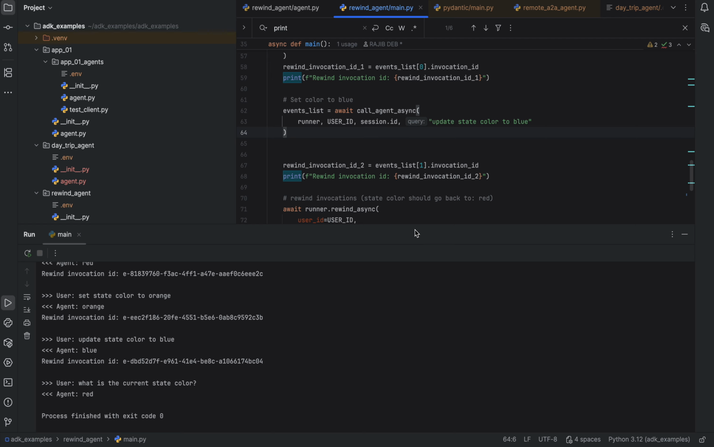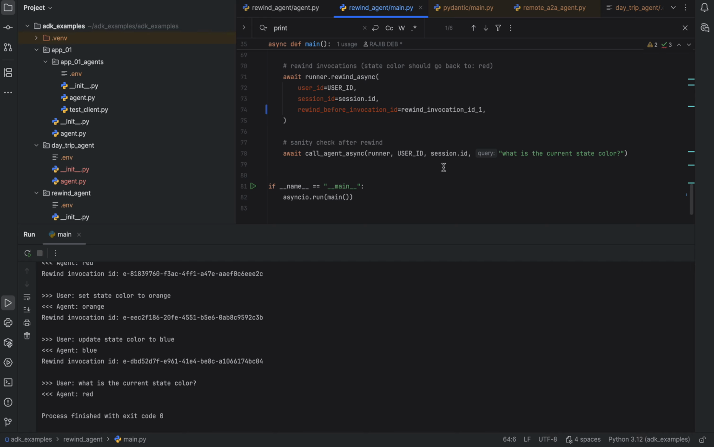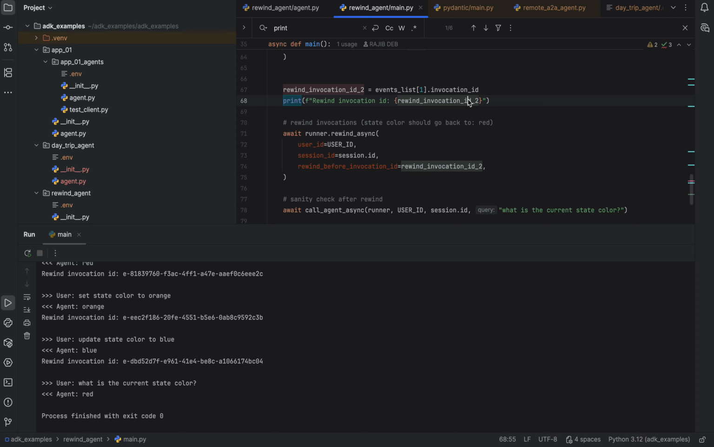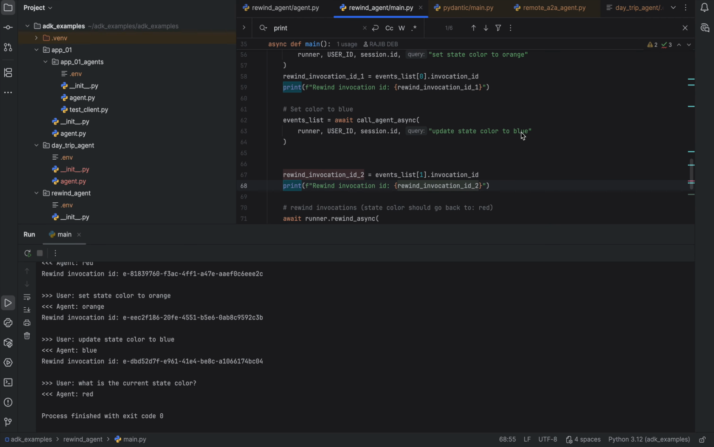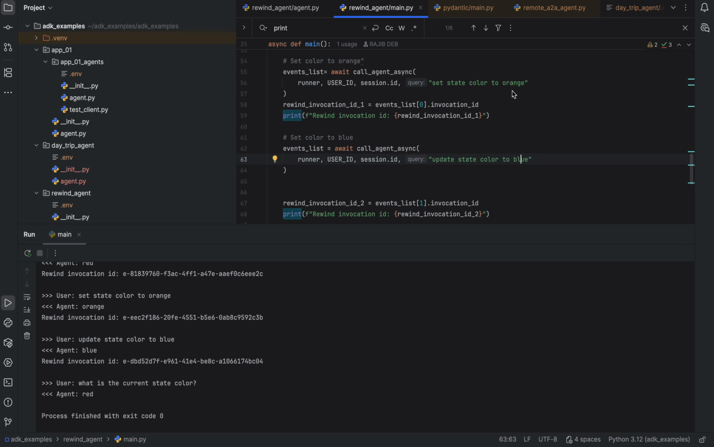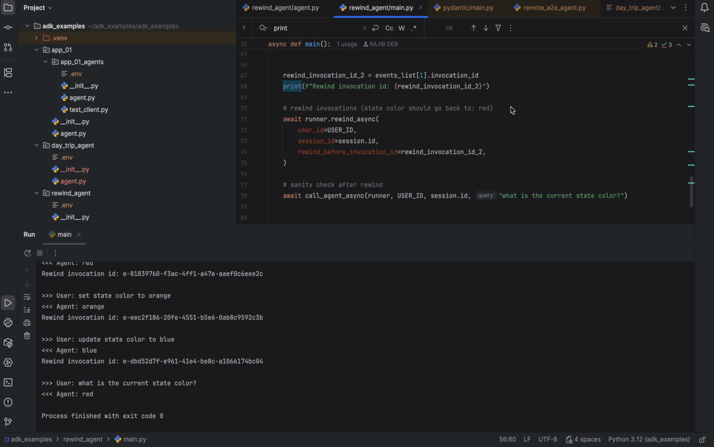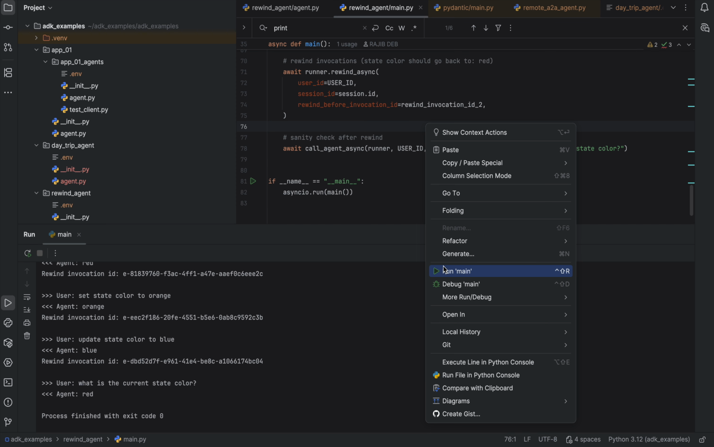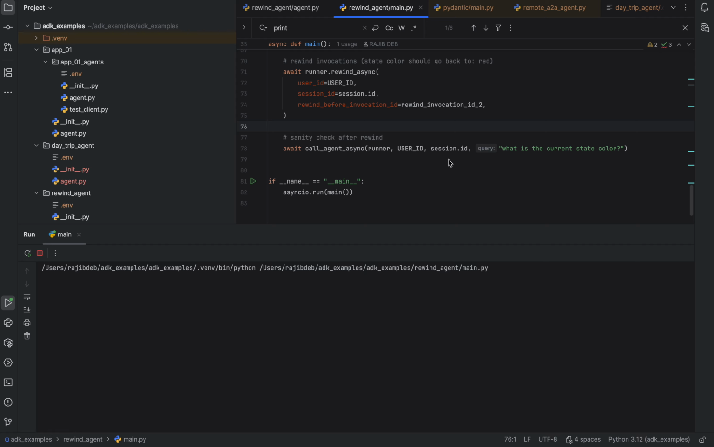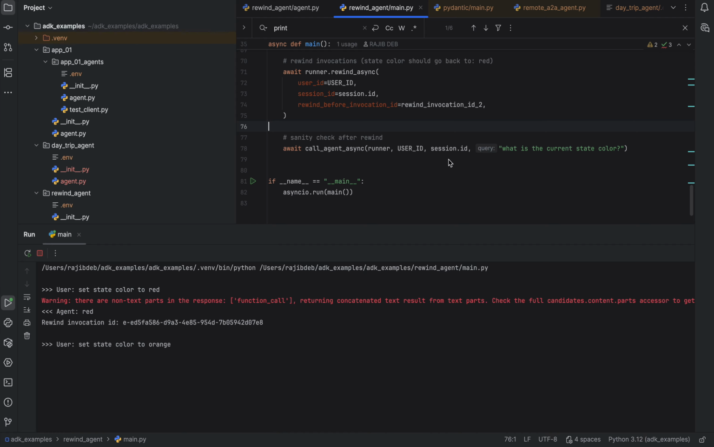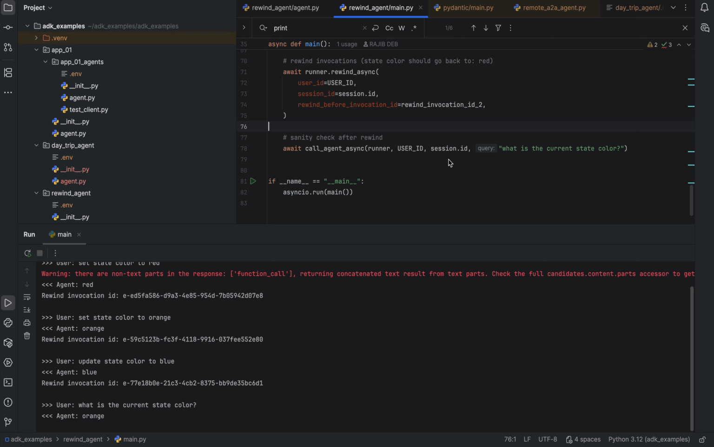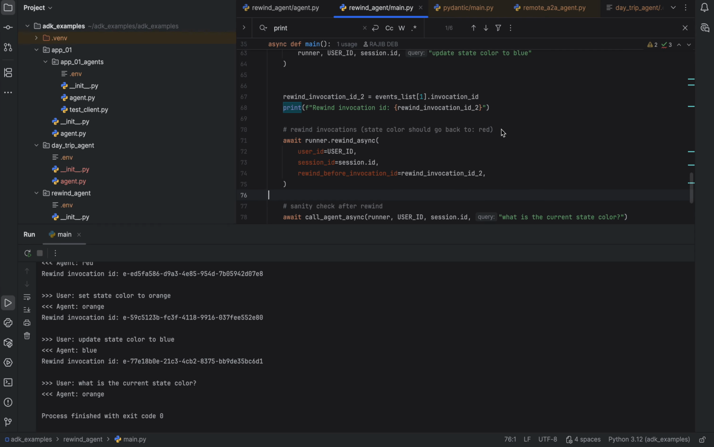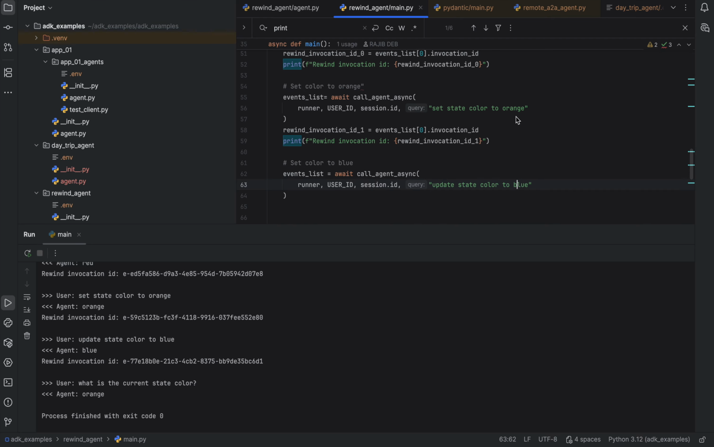Now I rewind to 1. So now the third state, if I rewind the third state, which is this, then it will be rewound, the blue will be forgotten, and I should get orange. The current state, I should get orange after the rewind. So what is the current state color? That should give me orange now. Let's see. So the state goes to red, orange, blue, rewind, and now the color is orange, because I have rewound past blue and the previous color was orange.